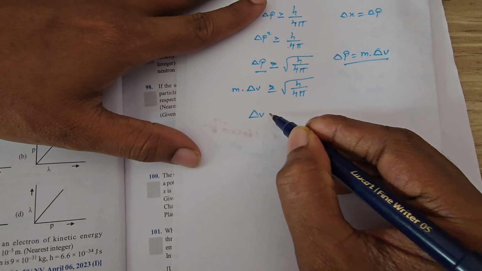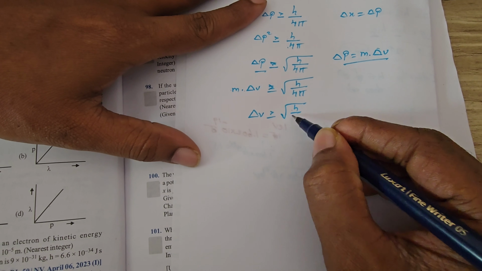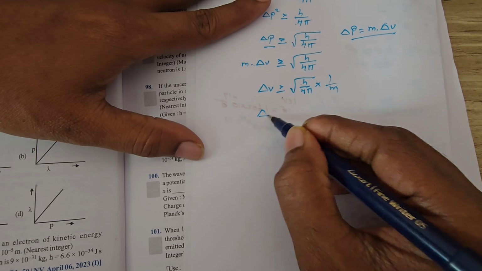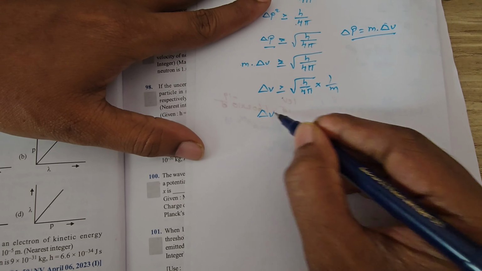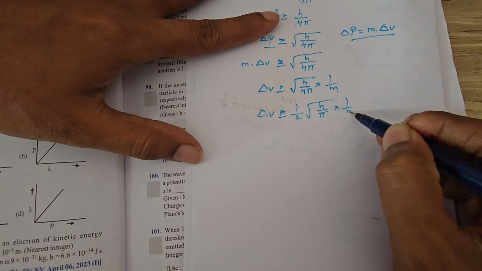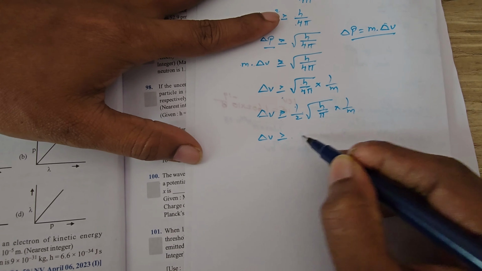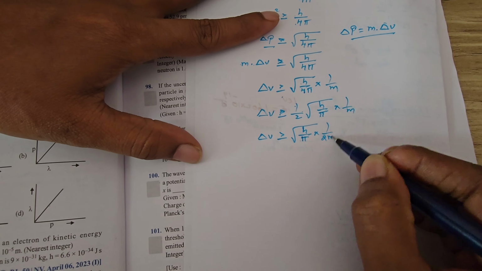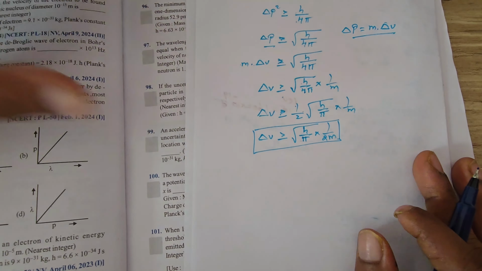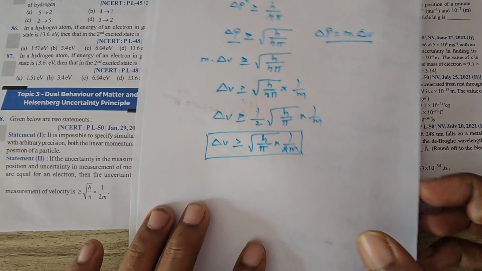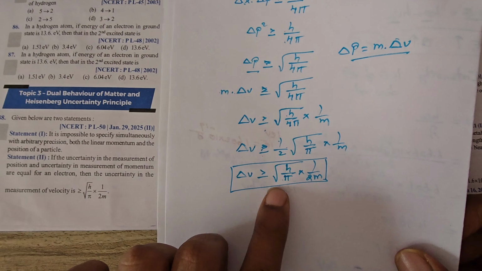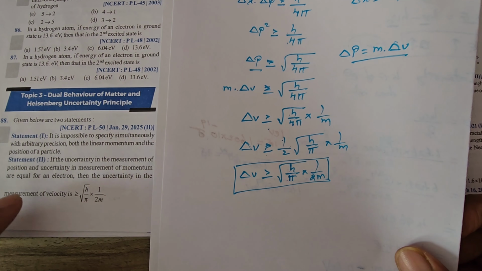So delta v is greater than or equal to square root of h by 4 pi into 1 by m. Moving the 4 out of the root, delta v is greater than or equal to 1 by 2 root of h by pi into 1 by m. So delta v is greater than or equal to root of h by pi into 1 by 2m. This is the velocity relation. Observe whether this relation is correct. Statement 2 is also correct. Statement 1 and statement 2 both are correct.